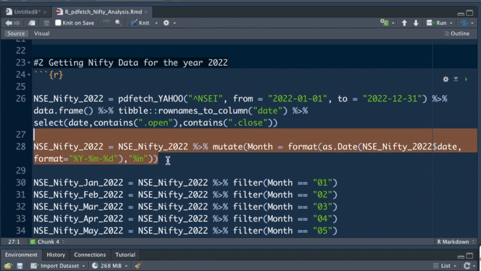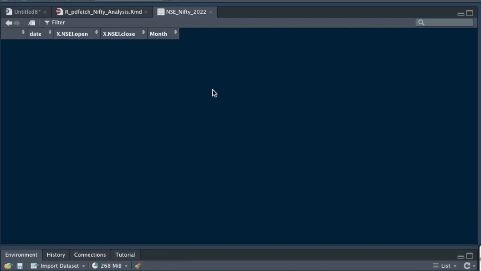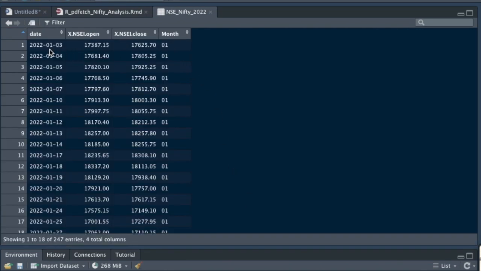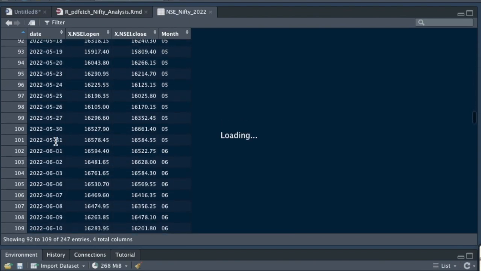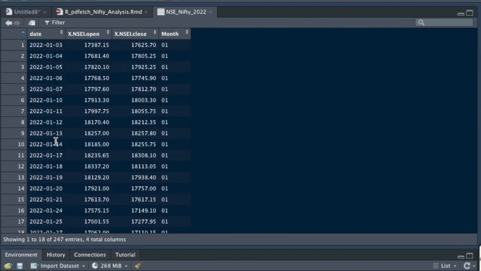Once I run this, you see it was 3 variables, now it's 4 variables. I'll open it, and you can see the 4th column, month, is there, and I have successfully extracted the month from the date. It's very easy once you know which command to use.